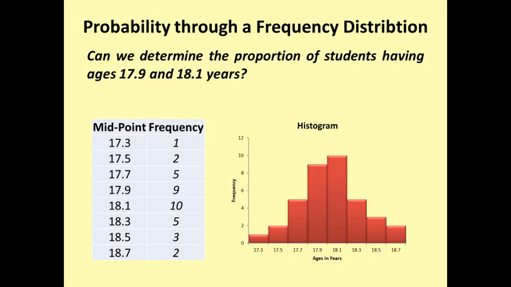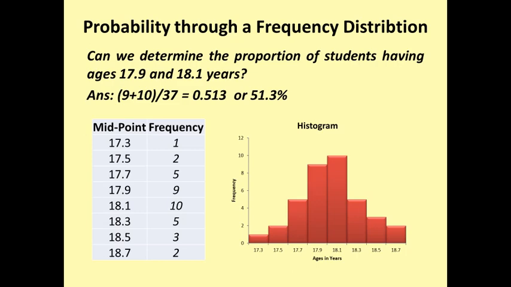So it will be easy for us to see the frequency is written in front of 17.9 and 18.1, which is 9 and 10. So we sum the values 9 plus 10 divided by 37, and we can get the result like this. So 51.3%, seems to be a simple majority. So based on this sample, we can say a simple majority of freshmen are around 18 years old, right?